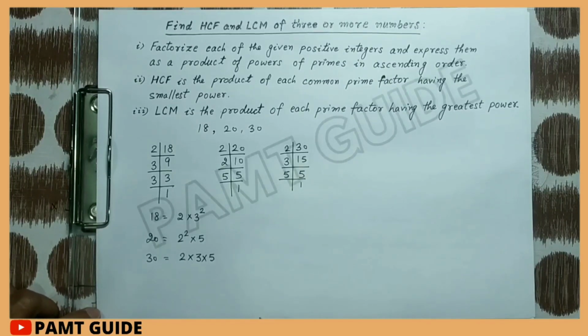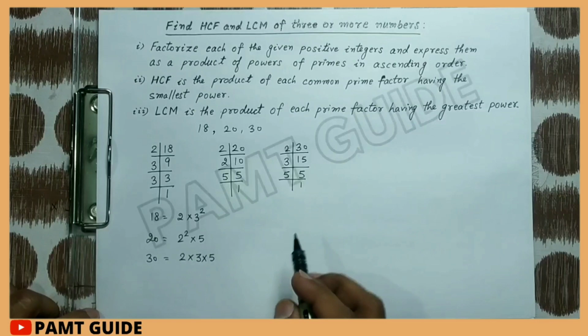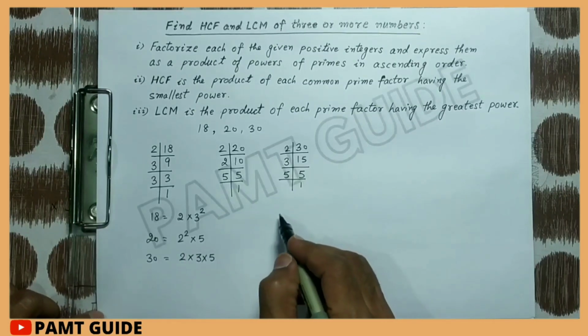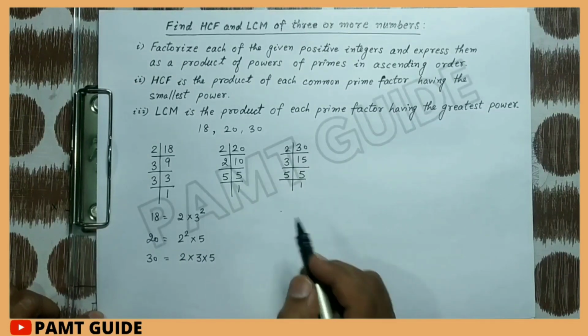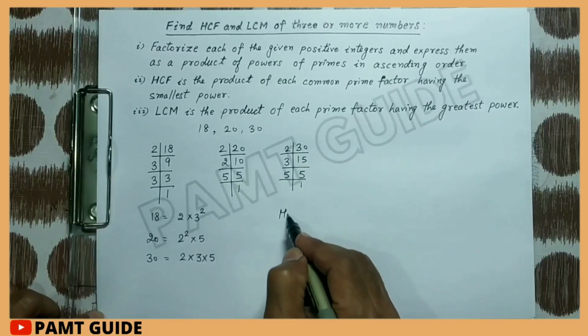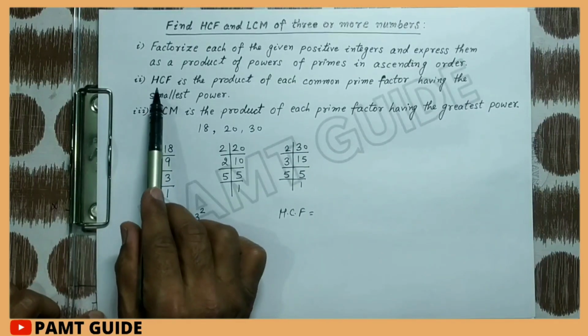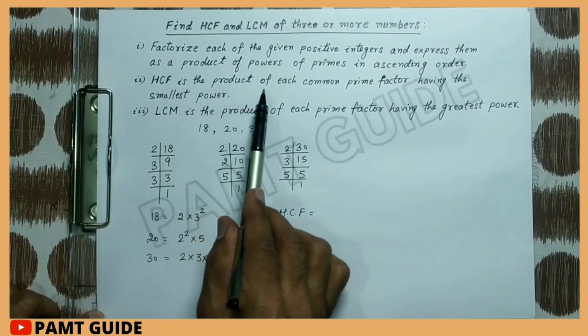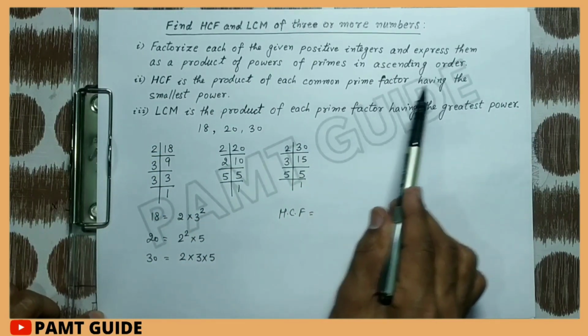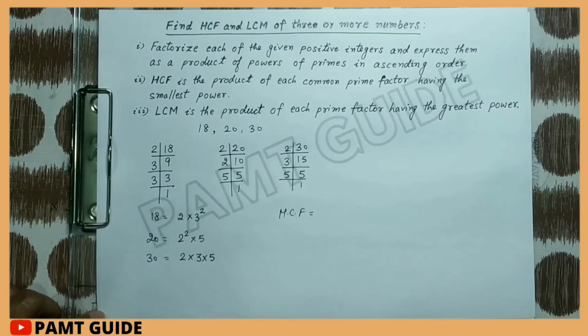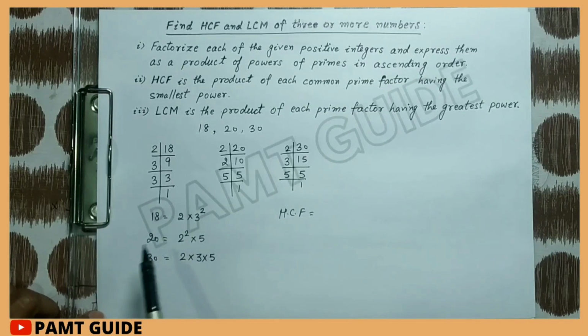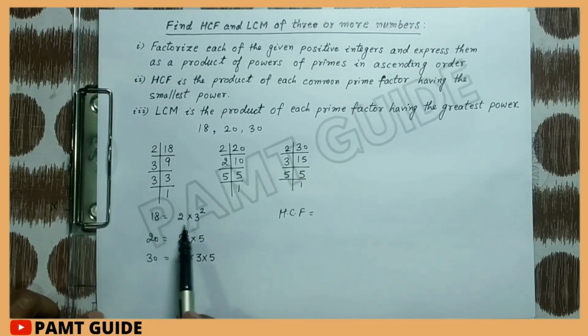So we have studied that HCF is the product of each common prime factor having the smallest power. We are seeing that 2 is a common factor that is available in each of the numbers 18, 20 and 30.